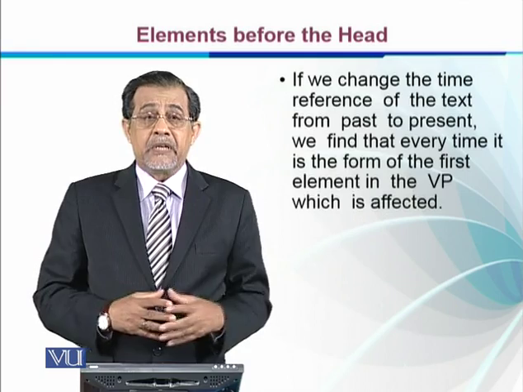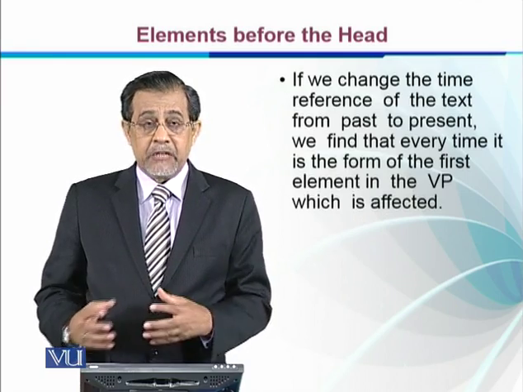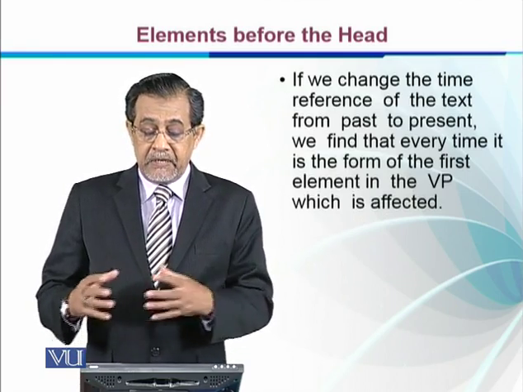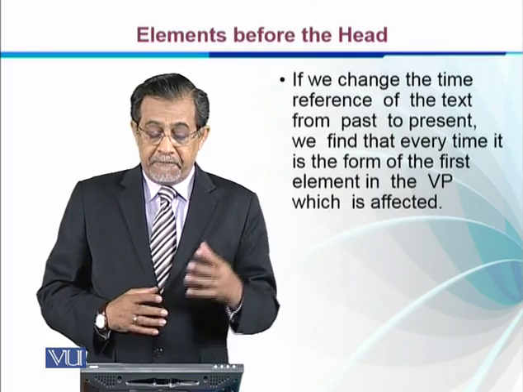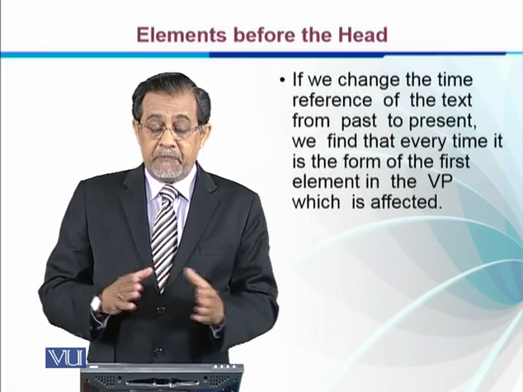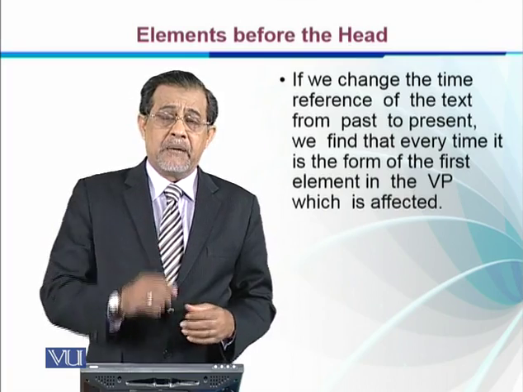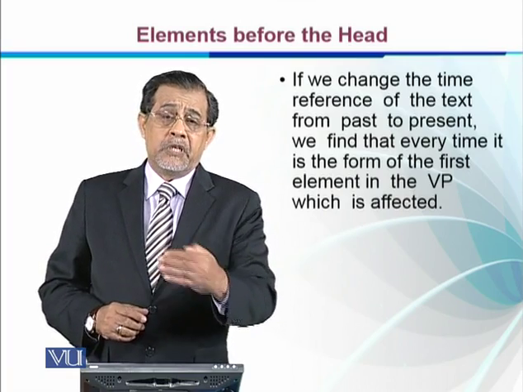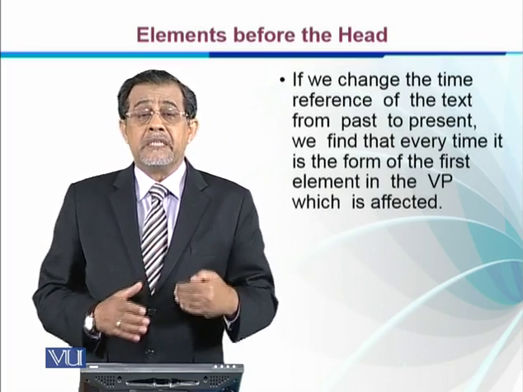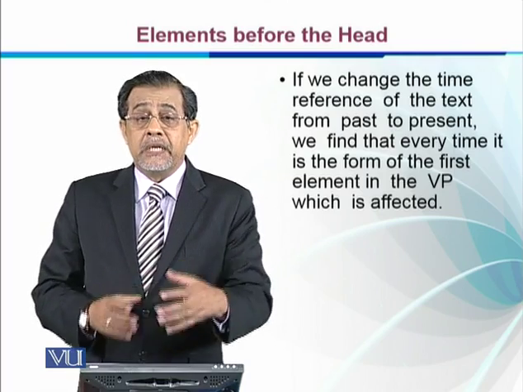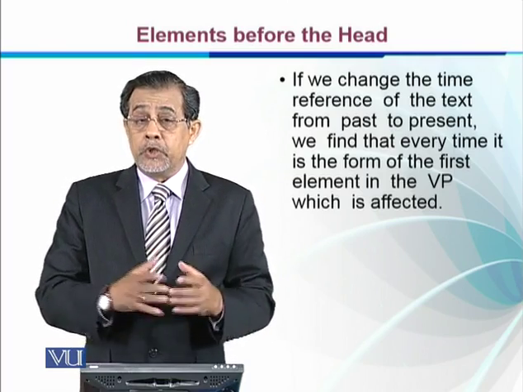So if we change the time reference of the text from past to present, we find that every time it is the form of the first element in the verb which is affected. For example, read changes into reads, and if there is was reading, it is was that changes, not reading.